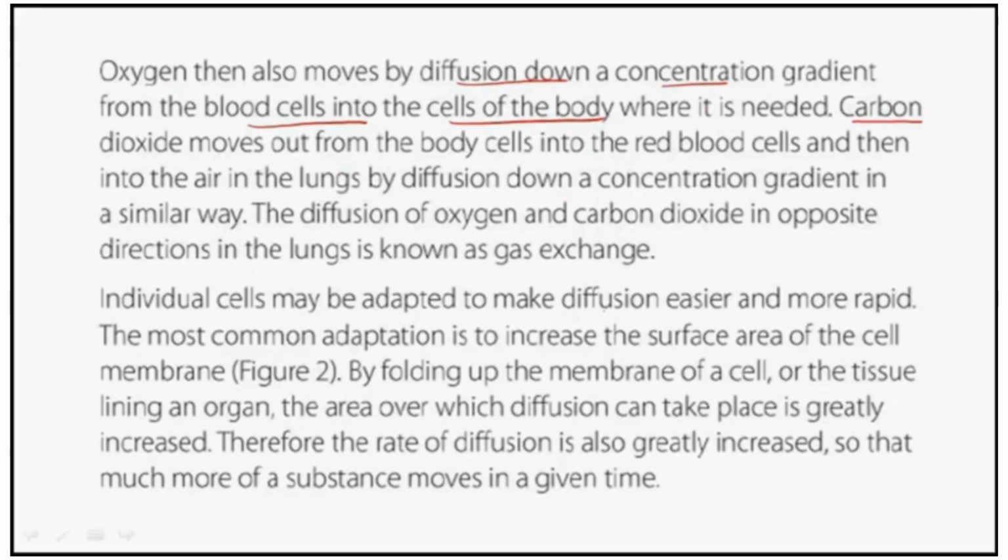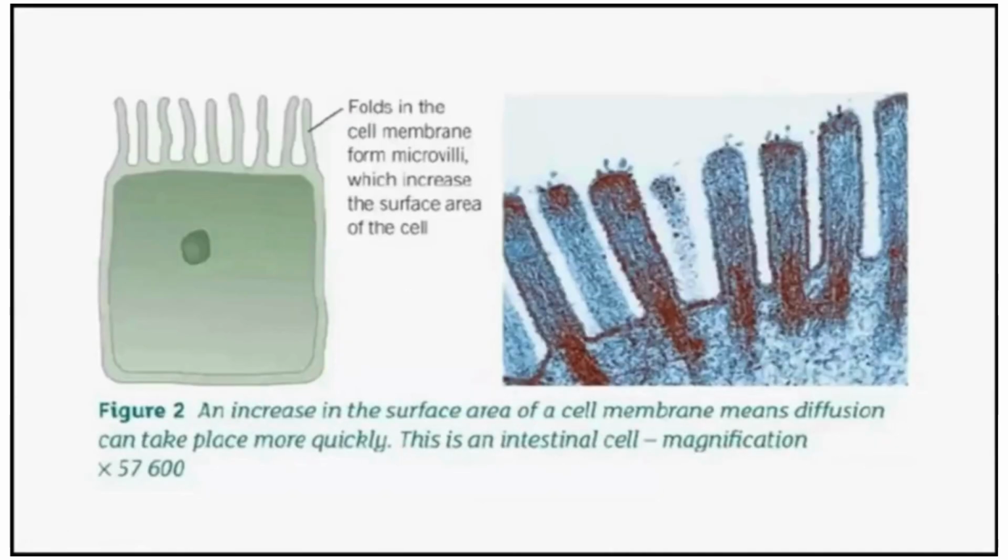Individual cells may be adapted to make diffusion easier and more rapid. The most common adaptation is to increase the surface area of the cell membrane. You will find that by folding up the membrane of a cell or tissue lining an organ, the area over which diffusion can easily take place can be greatly enhanced, as in the case of villi or microvilli of the cells. In the intestinal lining, what you see here is a fold in the cell membrane, which forms microvilli and increases the surface area.